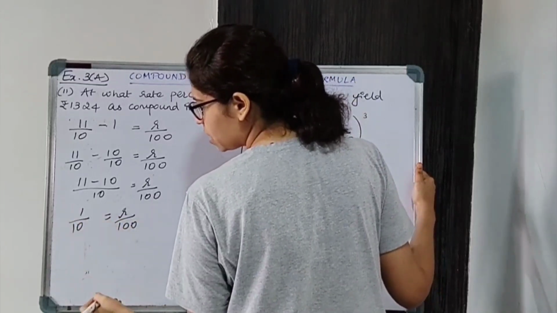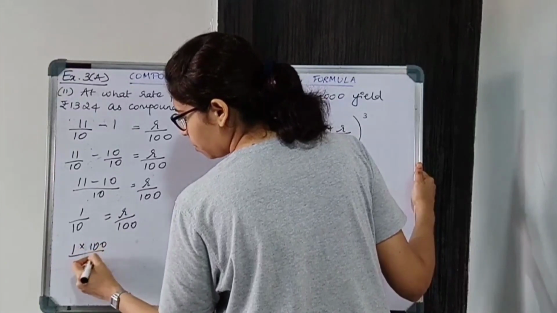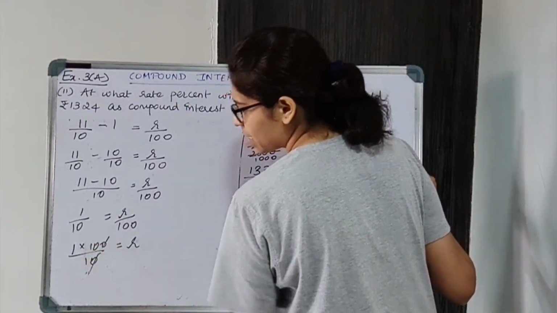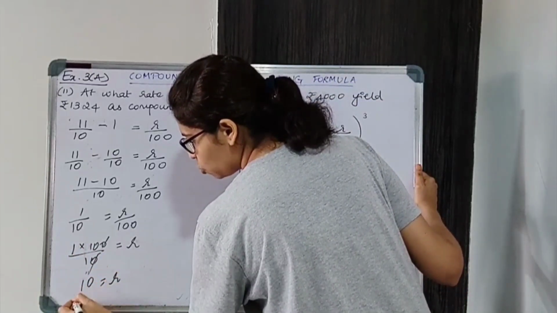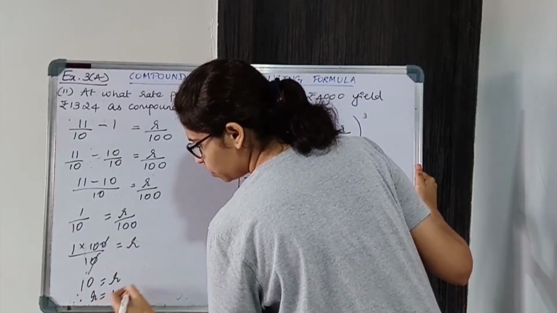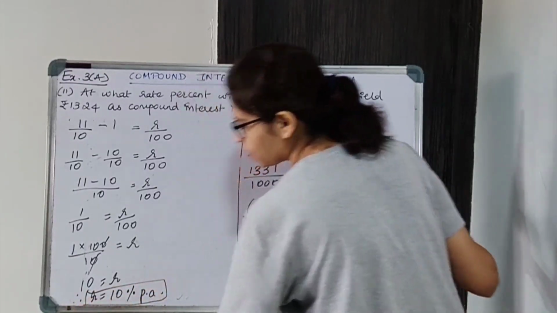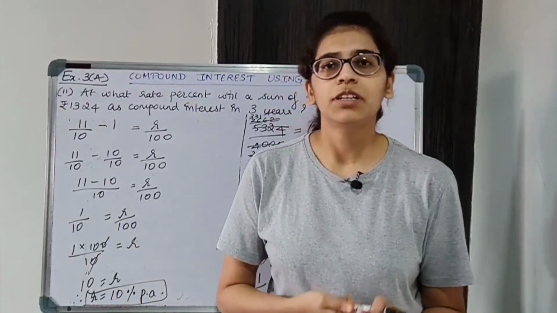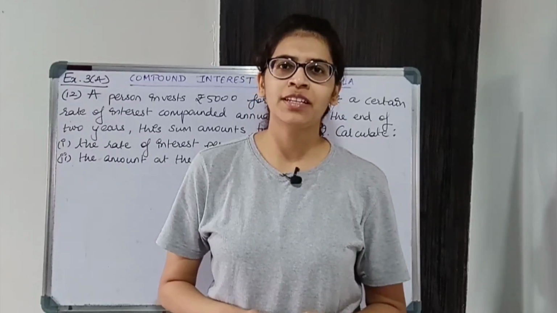Shifting 100 on the other side, it will go in the numerator. So 1 into 100 upon 10 is equal to R. The 0 0 gets cancelled. So we get 1 into 10, that is 10. Switch the sides, so R is equal to 10% per annum. So write down the final statement: the rate percent is 10%. Let's read the next question.